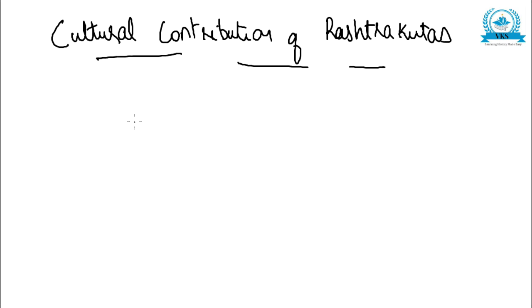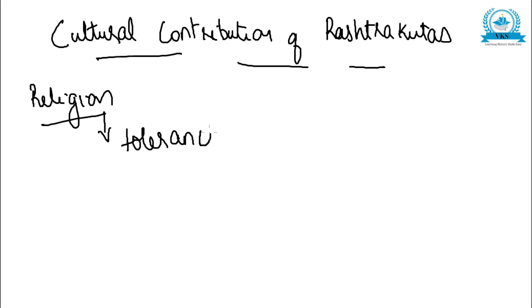When a question is asked about the cultural contribution of Rashtrakutas, first is religion. Rashtrakuta rulers had great religious tolerance. They followed the Vedic religion and also patronized Jainism and Buddhism.